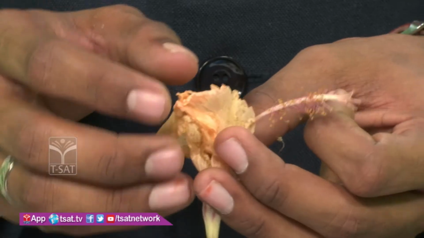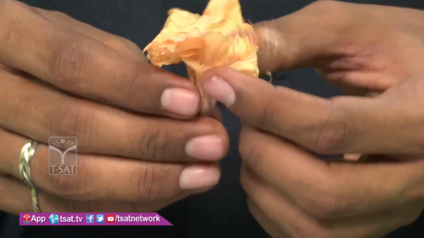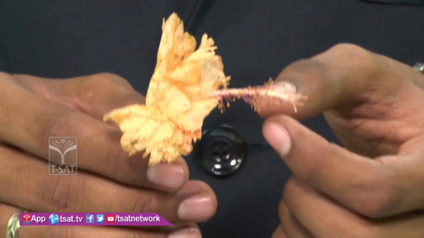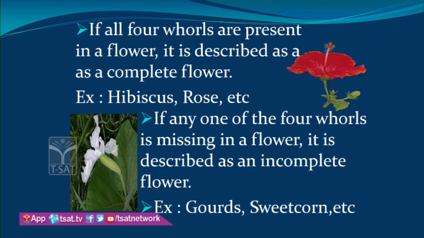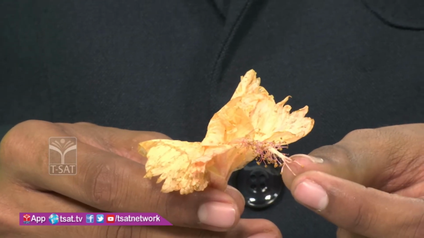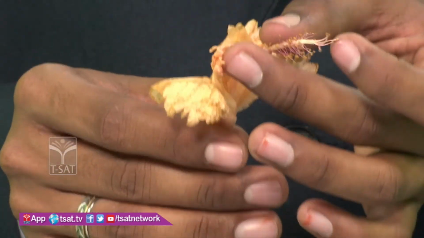If all four whorls are present in a flower, it is described as a complete flower. Is it complete or not? Yes, complete, because all four whorls are present. The calyx is present, corolla is present, androecium is present, and the gynoecium is also present. So it is considered a complete flower.